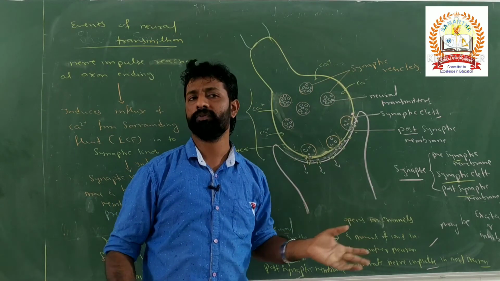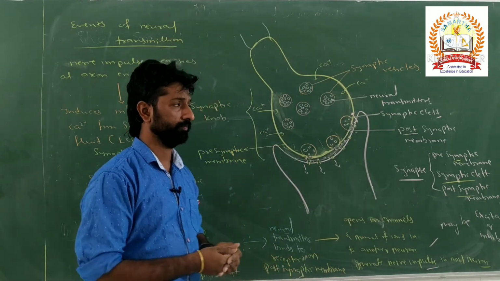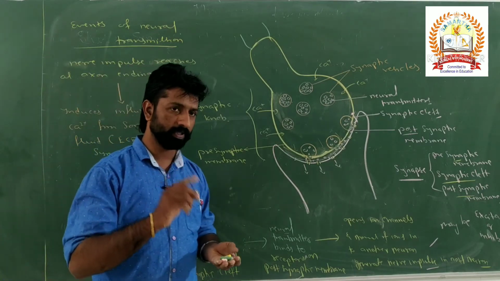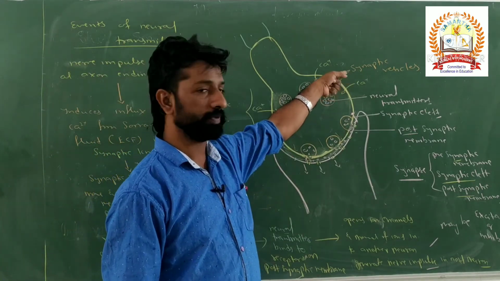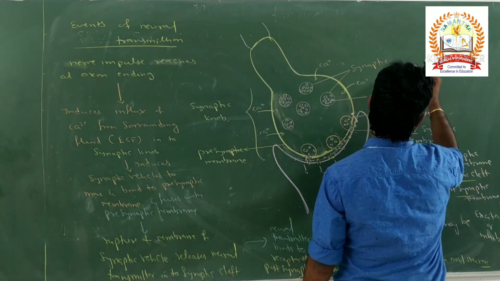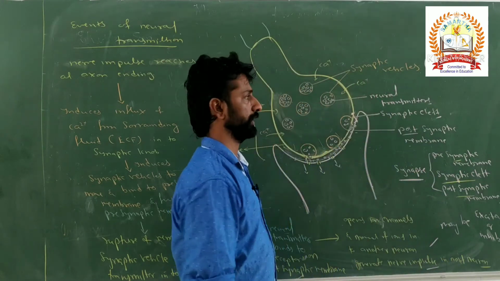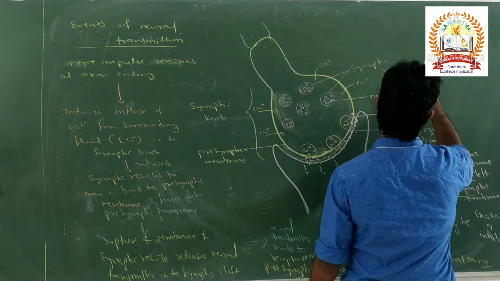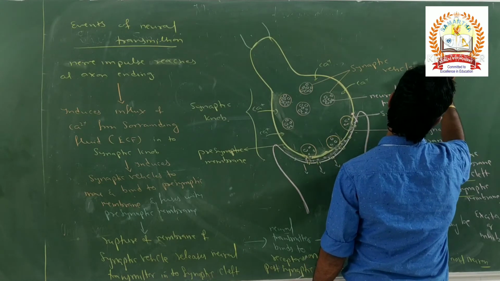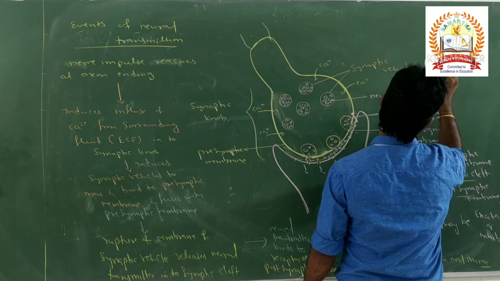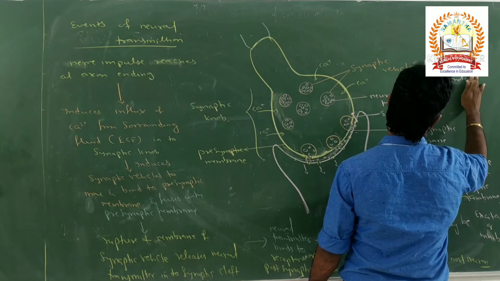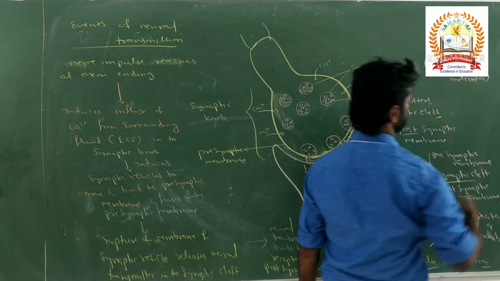Can you give an example of a neurotransmitter? And how many molecules of neurotransmitter will be present in each synaptic vesicle? How many could it be? In a synaptic vesicle, how many neurotransmitter molecules are there? Yes, it contains about 10,000 molecules of neurotransmitter.